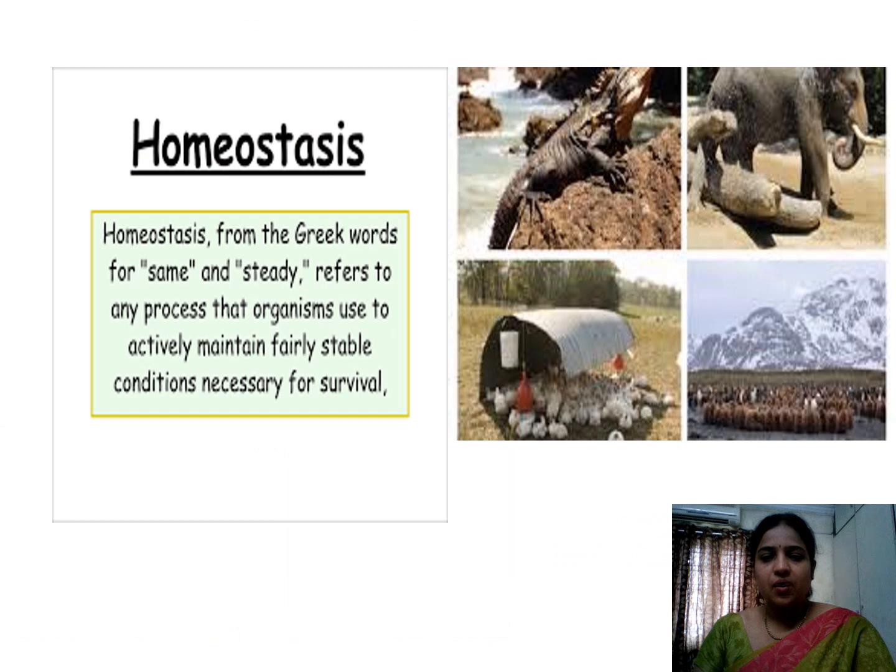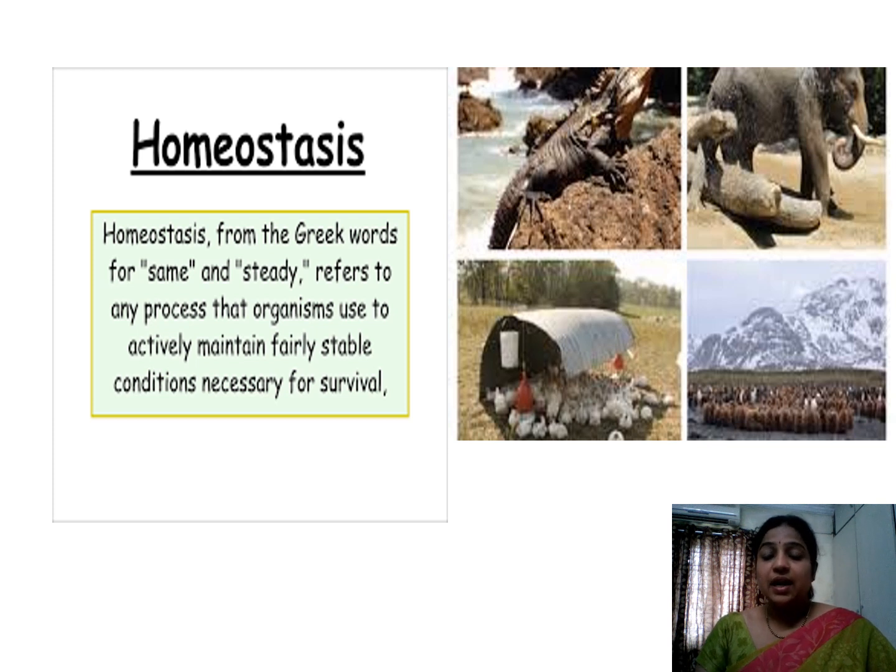Now, coming to the natural phenomenon that exists in organisms, it is homeostasis. Homeostasis is derived from a Greek word meaning same or steady.